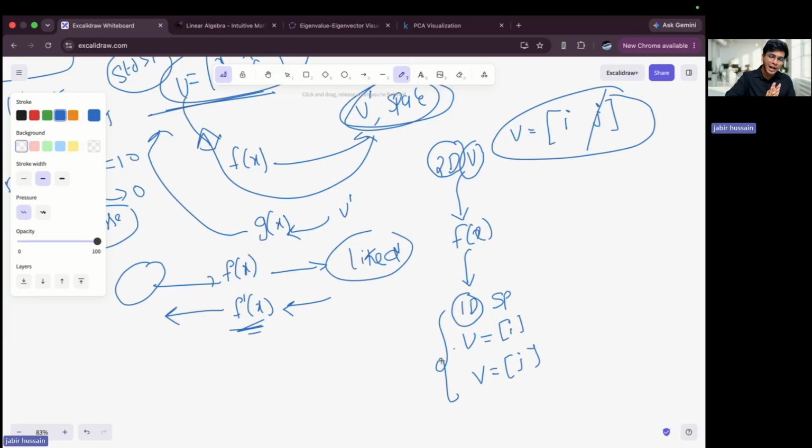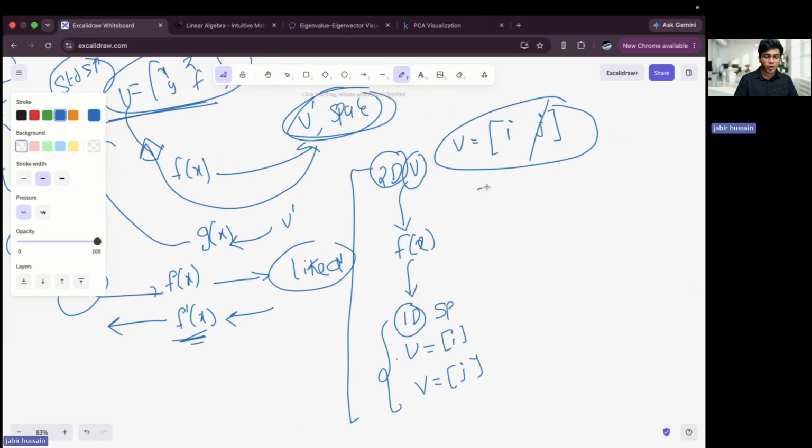You might lose i, you might lose j. And because of this, if you reach this condition where dimensionality reduction is happening, then for this particular case there will be no f dash of x. It means it will not have an inverse.